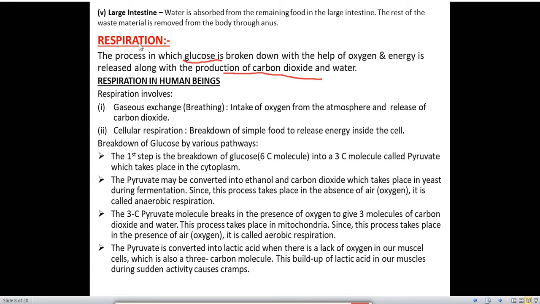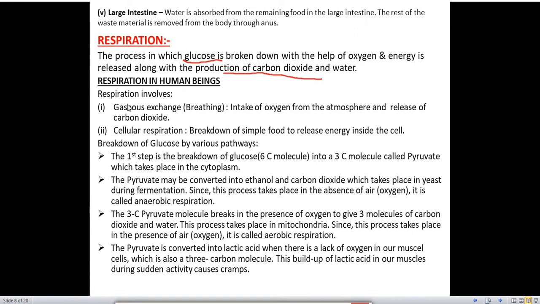What happens in respiration? Glucose is broken down with the help of oxygen, and in this process what happens? Energy is released along with carbon dioxide and water. When glucose is broken down in the presence of oxygen, energy, carbon dioxide and water are released. This process is called respiration.